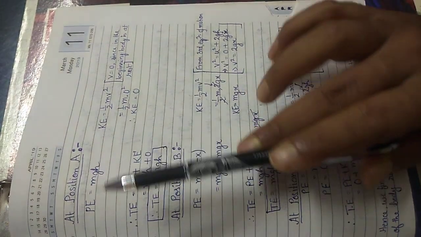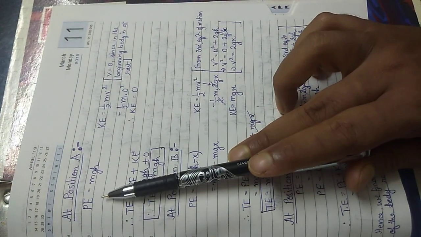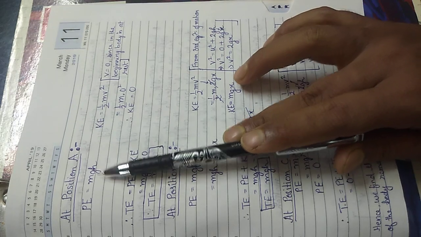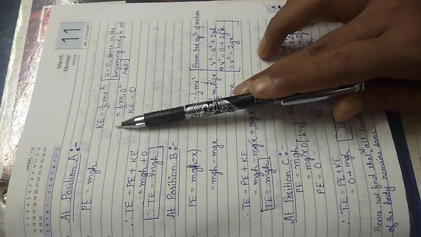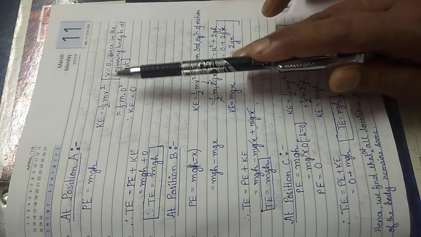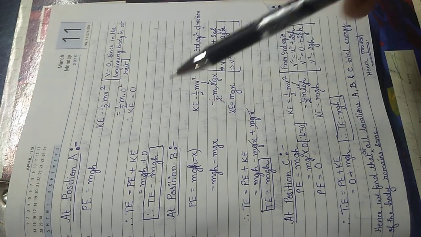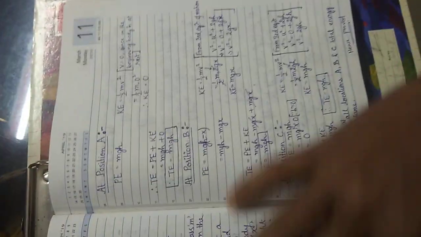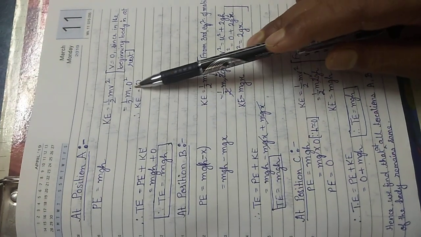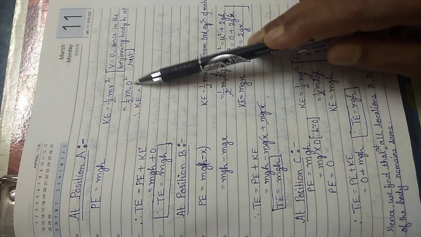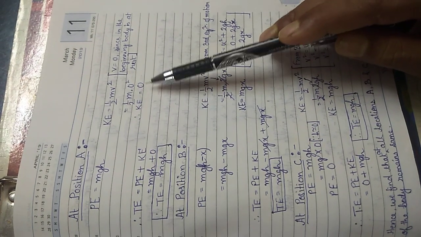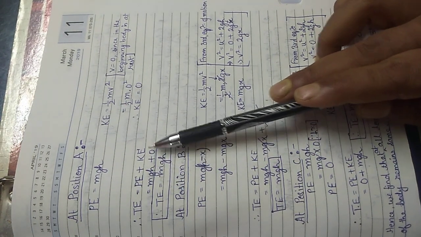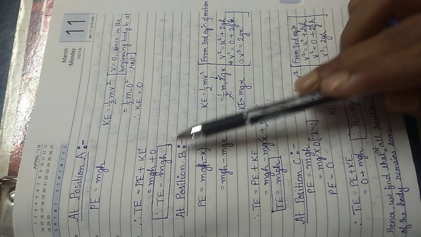Okay, fine. So at position A, we can state that potential energy is mgh, because the body is at a height h. So the whole potential energy will be mass times acceleration due to gravity times h. Kinetic energy will be half mv square. The velocity of the body at the beginning of the fall was 0, so we have taken v as 0. Zero multiplied with anything becomes 0, so kinetic energy at the beginning of the fall is 0. Total energy, TE, is equal to potential energy plus kinetic energy, so mgh plus 0. So total energy is mgh.